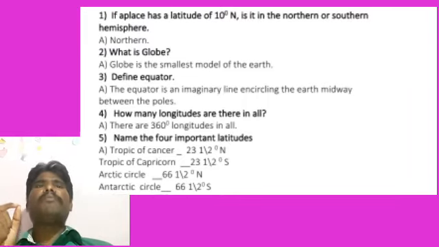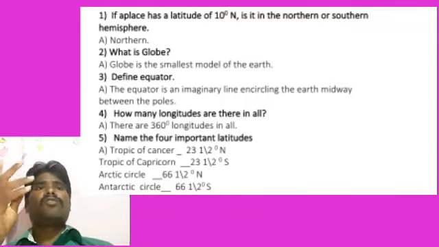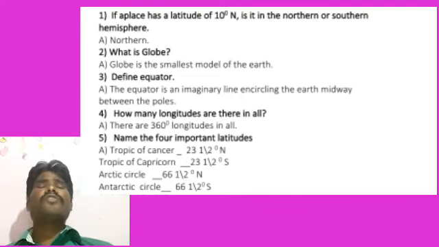Next question. Name the 4 important latitudes. I said there are some important latitude lines. What are the 4 important latitudes? Now I have given them here. You watch and listen carefully. The 4 important latitude lines are: one at 23.5 degrees north, which is the Tropic of Cancer.